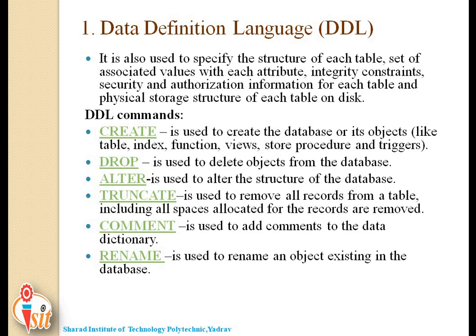It is used to define database structure or pattern. DDL is also used to create schema, tables, indexes, constraints, etc. in the database. Using the DDL statements, you can create the skeleton of the database.